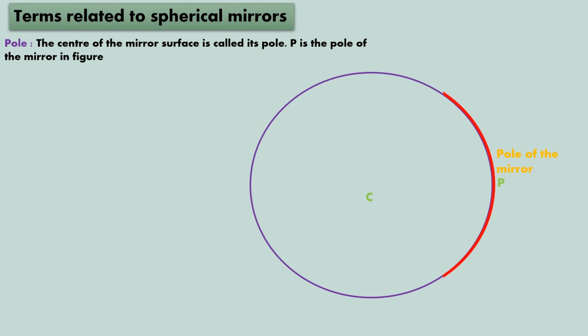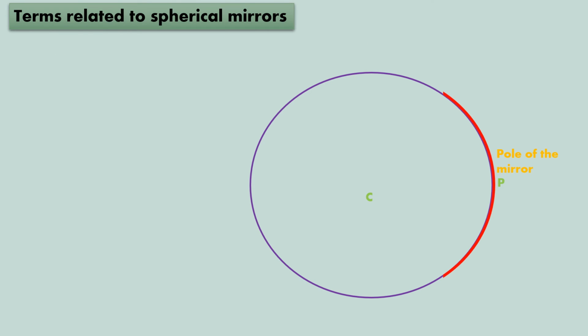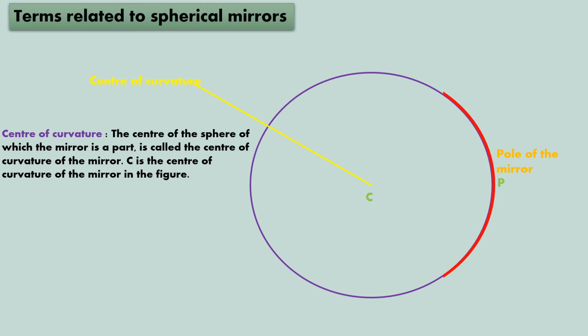The C that you see in the center of the circle, the C is the center of curvature. What is the center of curvature? The center of the sphere of which the mirror is a part. Means this entire sphere, of which this red portion is a part, its center we call the center of curvature of the mirror, and it is denoted by C. C is the center of curvature of the mirror in the given figure.